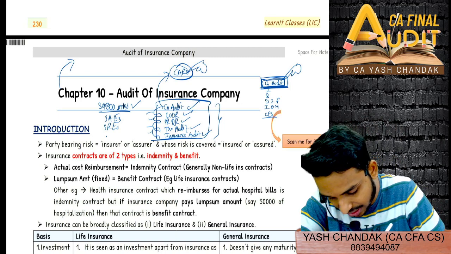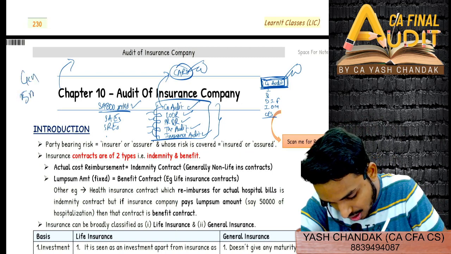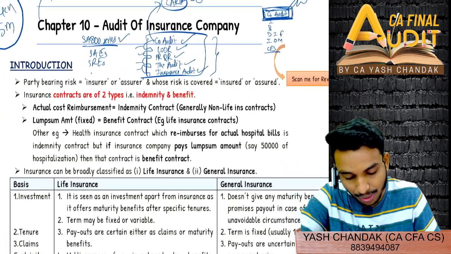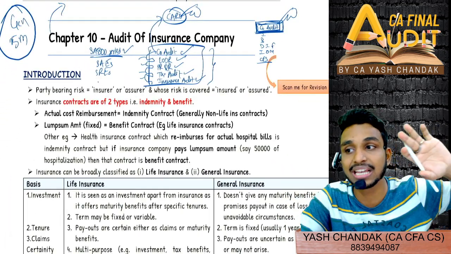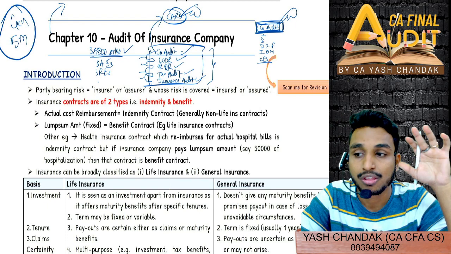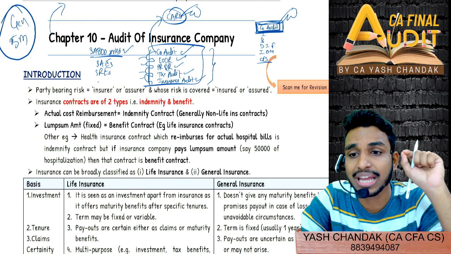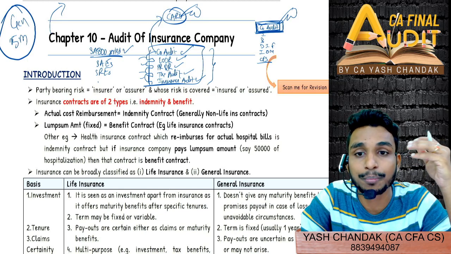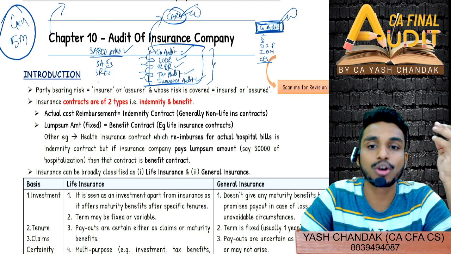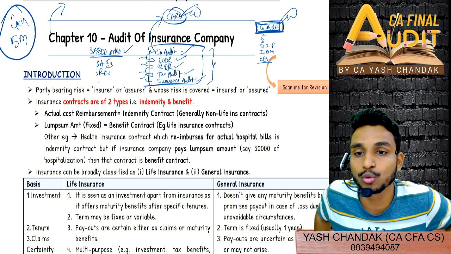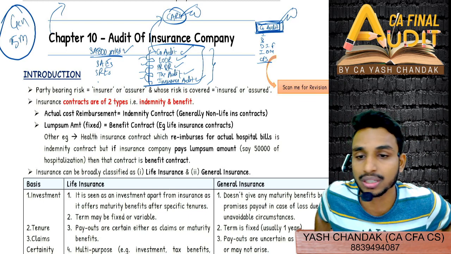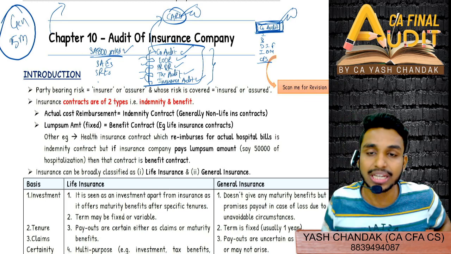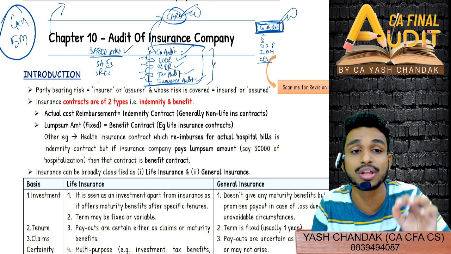Generally weightage is 5 marks, but you can expect even one or two odd MCQs also from insurance company, and therefore we will also prepare from the MCQ point of view. So each and every minute detail we will have to focus on. This is a big chapter. You might also have to prepare a summary, because if you don't revise this a lot, then you will probably leave the chapter. I really don't want you to leave the chapter, particularly insurance audit and bank audit.